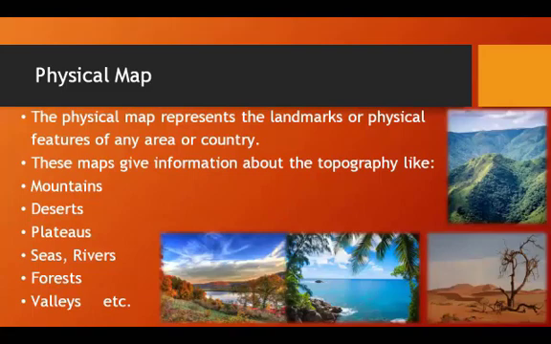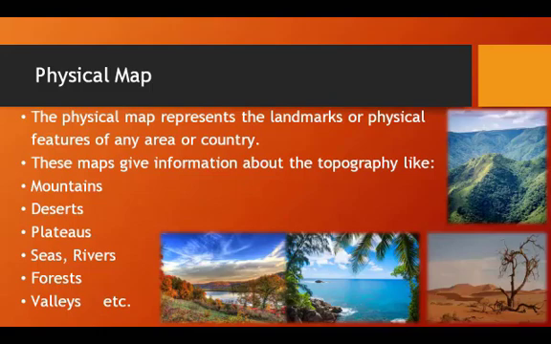And the next is physical map. What is the physical map? The physical map represents the landmarks or physical features of any area or country. These maps give information about the topography like mountains, deserts, plateaus, seas, rivers, forests, valleys, etc.